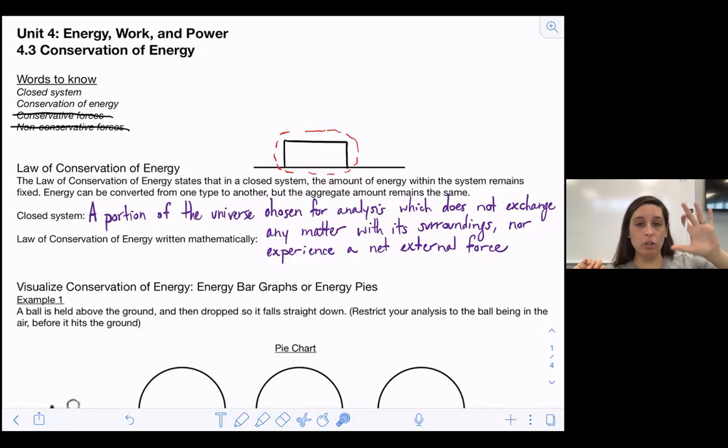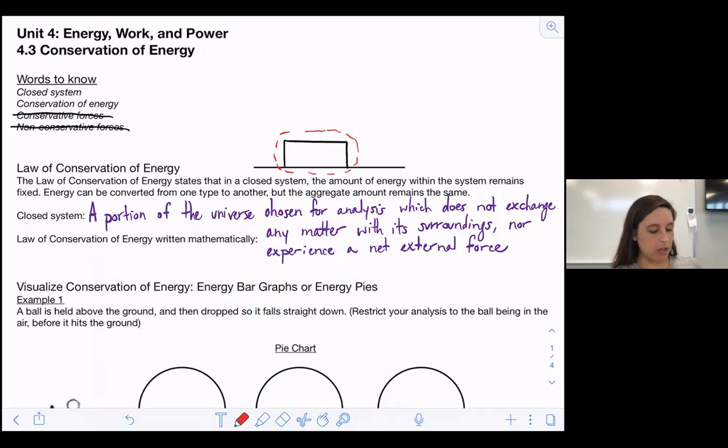So the total amount of energy at the beginning has to equal the total amount of energy at the end. We cannot spontaneously create joules of energy in our system. We also cannot spontaneously lose joules of energy in our system. That's really what the law of conservation of energy is trying to get at.